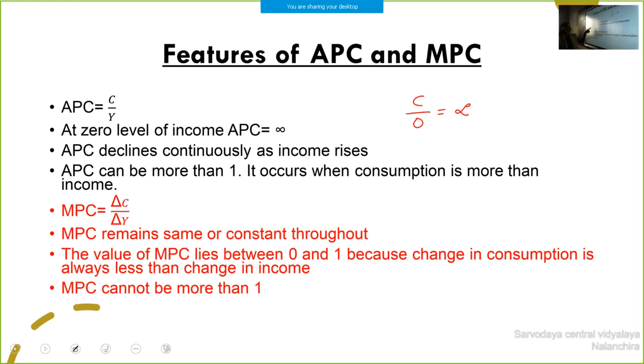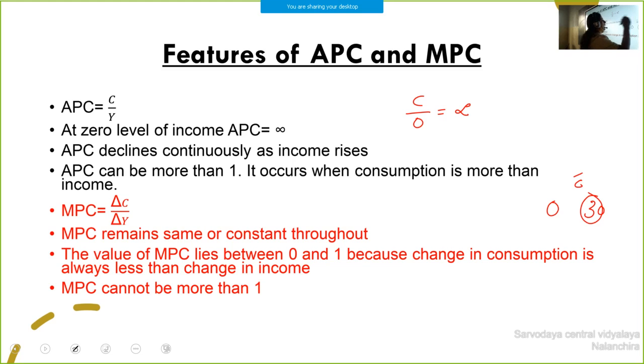Then APC can be more than 1. It occurs when consumption is more than income. For example, we can take C dash only. If our income is 0, a minimum level of consumption is still there.